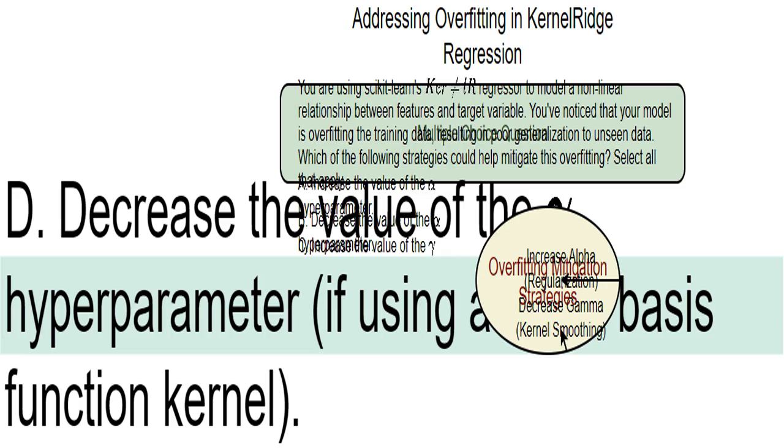I'll boost the alpha hyperparameter. A larger alpha value increases the strength of L2 regularization, forcing the model to have smaller weights. This simplifies the model and prevents it from learning the noise in the training data, thereby reducing overfitting. It's like adding a penalty for overly complex solutions.